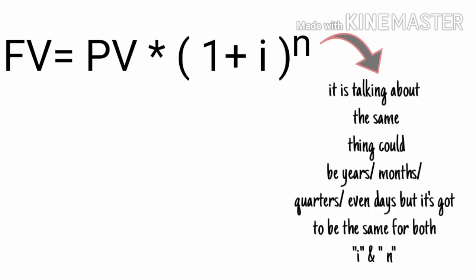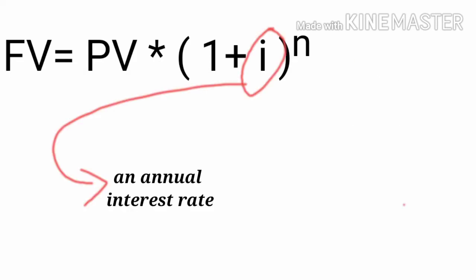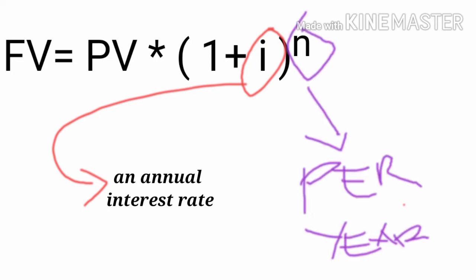Now, period or compounding period could be years or months or quarters, even days, but it's got to be the same for both I and N. So if the interest rate is an annual interest rate, then N would be per year.